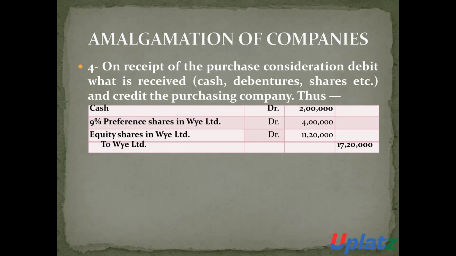In this respect, we will receive cash 2 lakh rupees. So the cash account debit 2 lakh. We will receive preference share account debit 4 lakh rupees and equity share account debit 11,20,000 to Buy Limited. Cash account debit, 9% preference share in Buy Limited debit, equity share in Buy Limited debit to Buy Limited account.